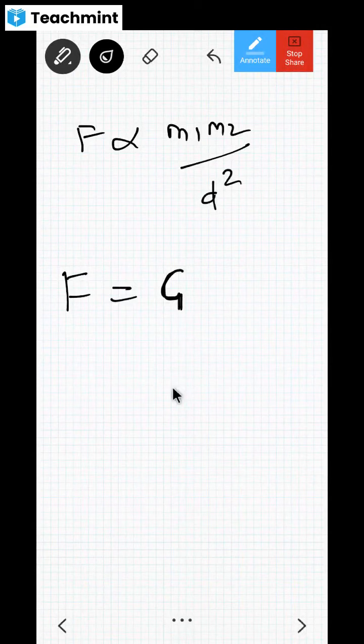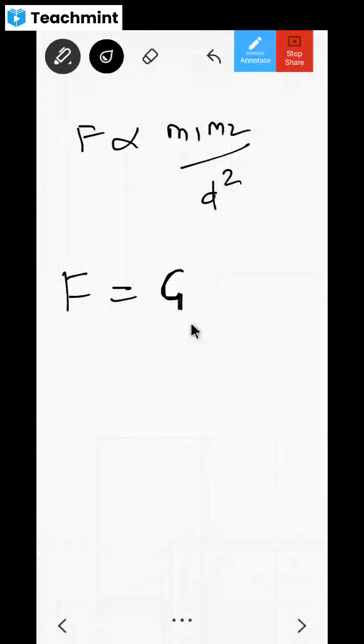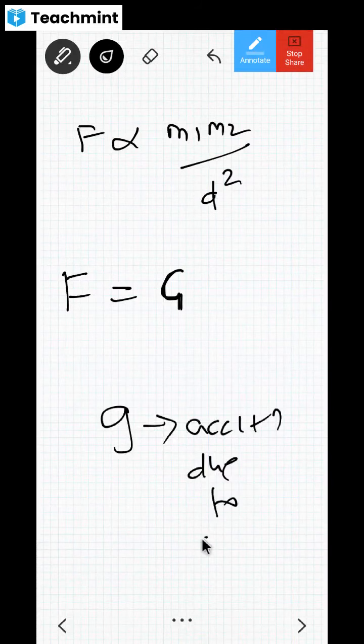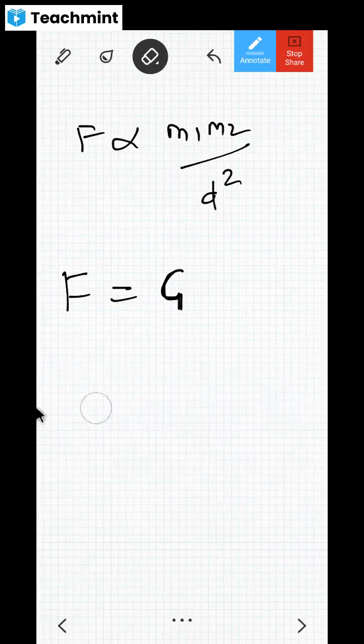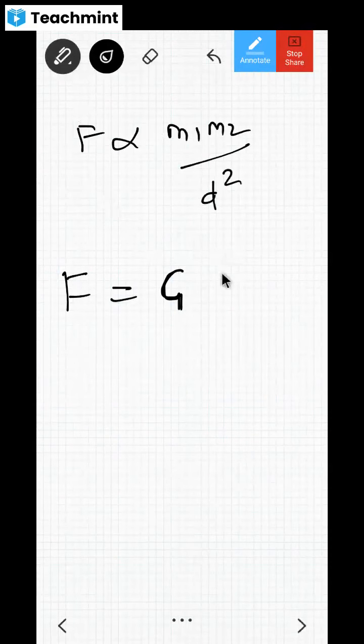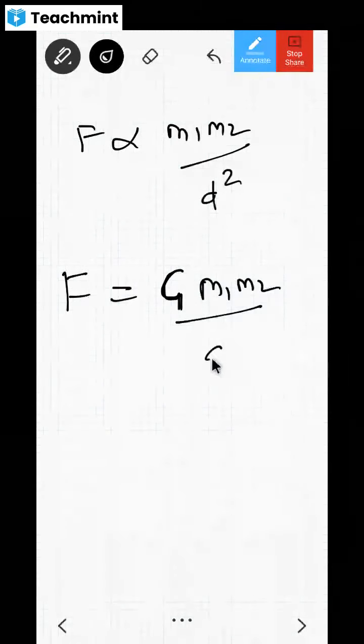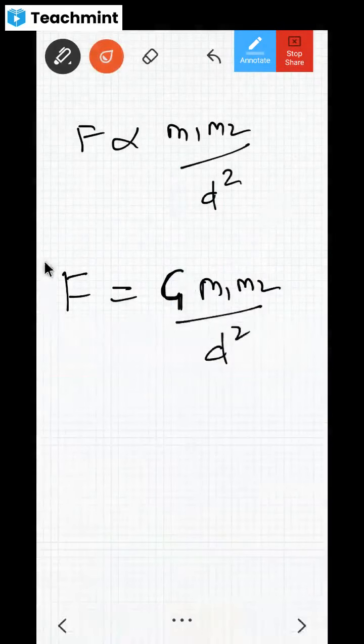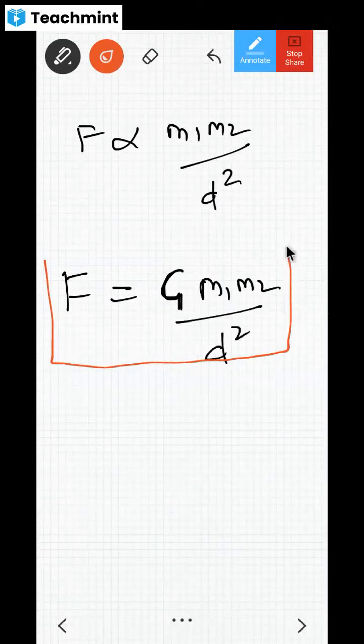Capital G, it is not small g. We talked about small g also. What is small g? This is acceleration due to gravity. That is a different thing. Capital G is different. So that G, and again I'm going to write m1 m2 divided by d square. This is the equation I have got, and I'm going to put it in a box like this.